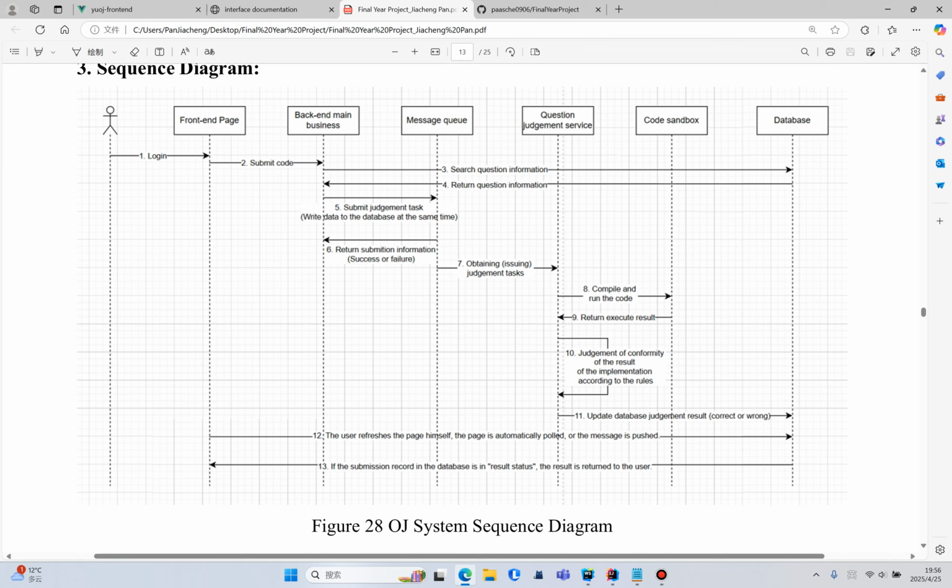Today what I'm going to demonstrate to you all is my final year project, the Independent Sandbox Online Judge System based on Spring Boot, also known as the OJ system. This project aims to address the demand for real-time code evaluation in programming, education, and competitions. Meanwhile, through sandbox technology, it ensures security and high concurrent performance of the system.